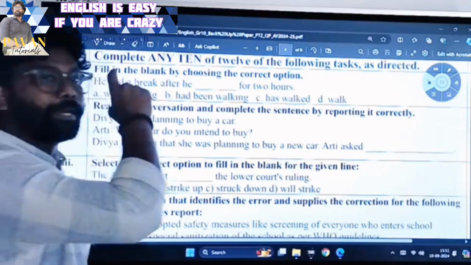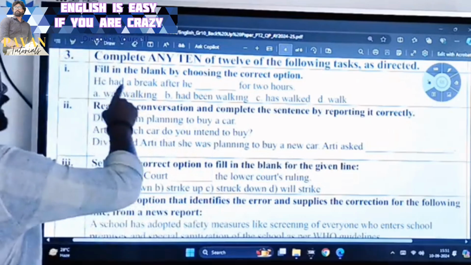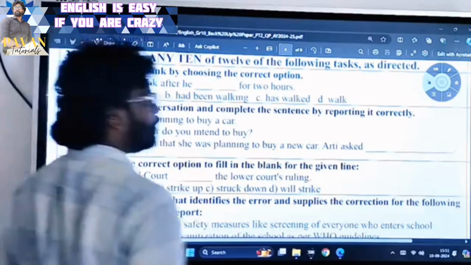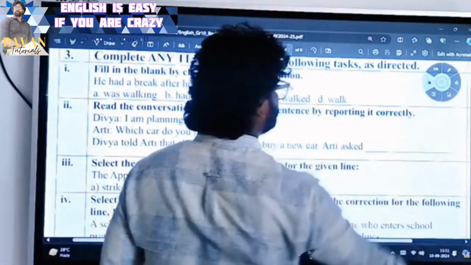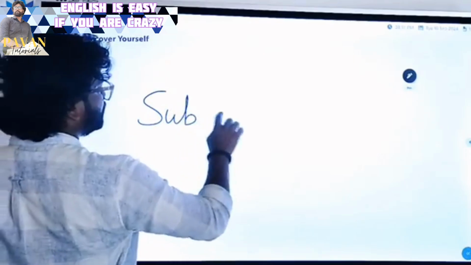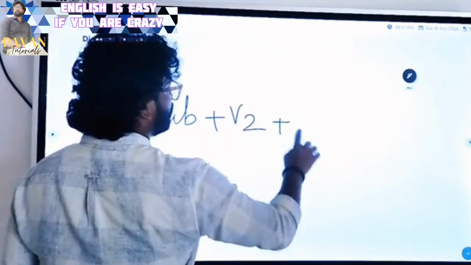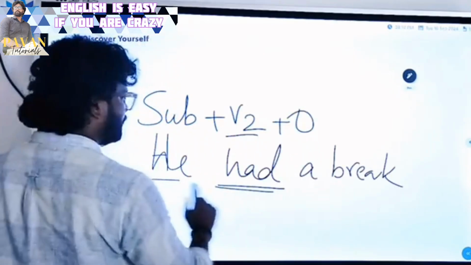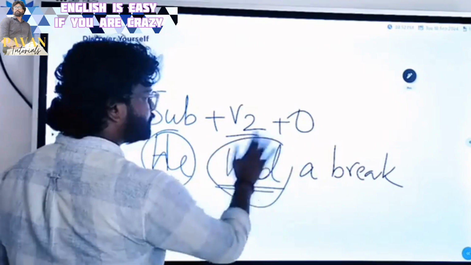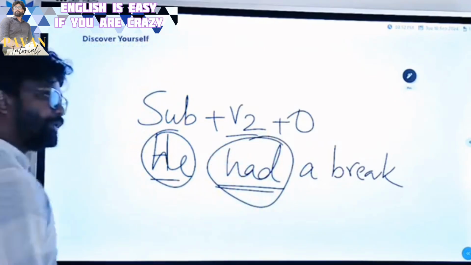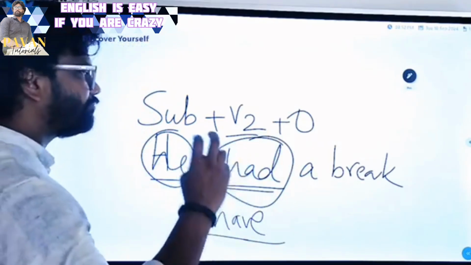He had a break. What is this? He had a break. This is simple past tense. Why is this a simple past tense? Subject plus V2 plus object. He had. He is the subject. Had is the simple past tense V2 form, because have is the V1 form.